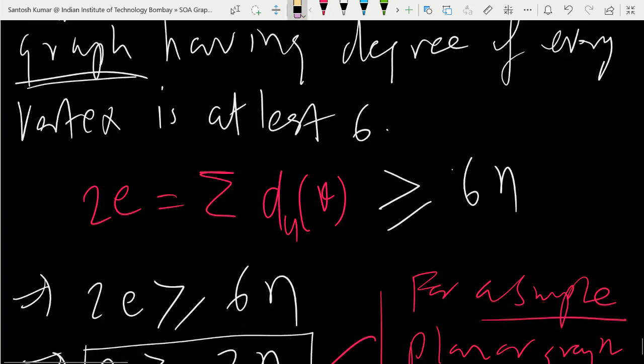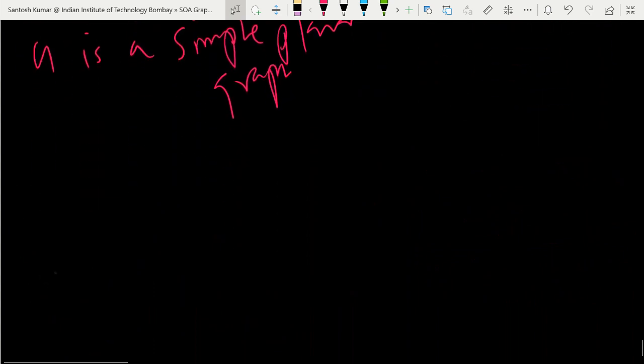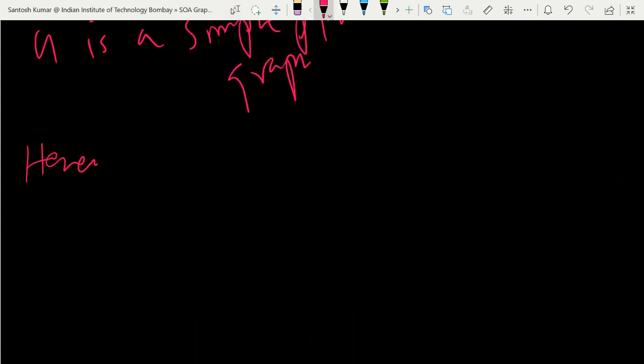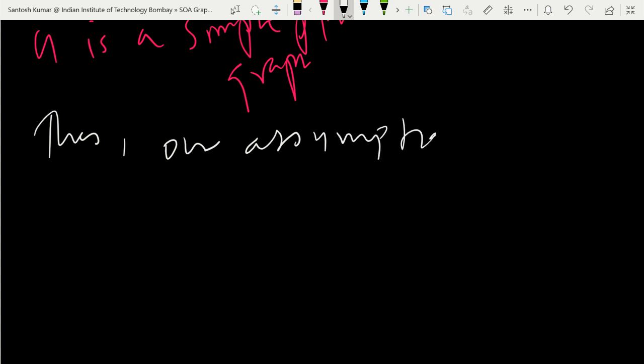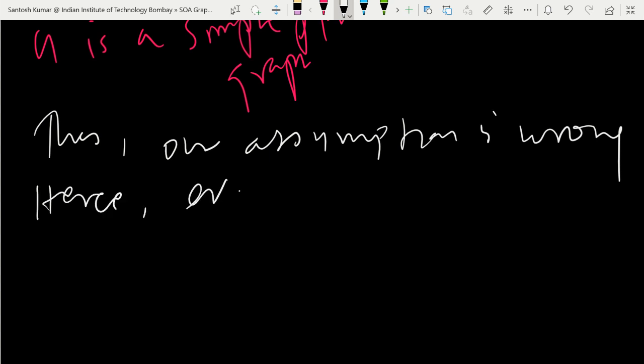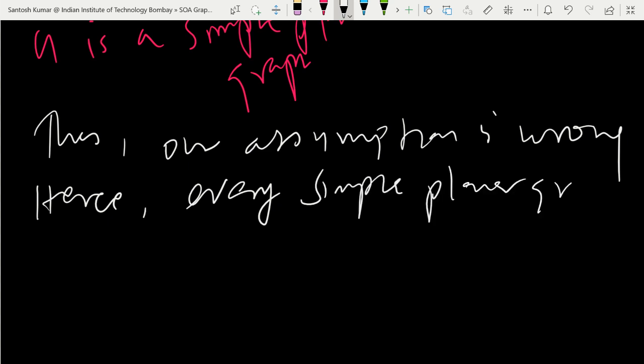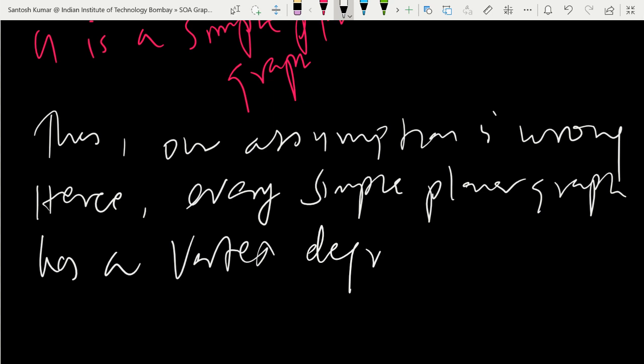So why are we getting the contradiction? Because of our wrong assumption. So that's why, therefore, hence, or you can write, thus our assumption is wrong. So what we assumed is wrong. Hence every simple planar graph has a vertex degree at most 5. Okay, so at most 5.